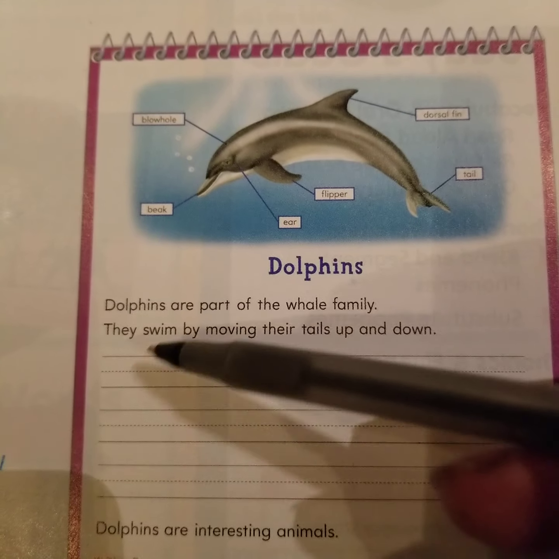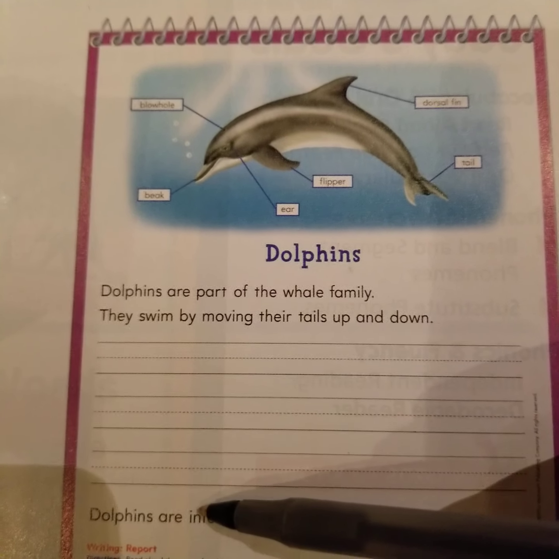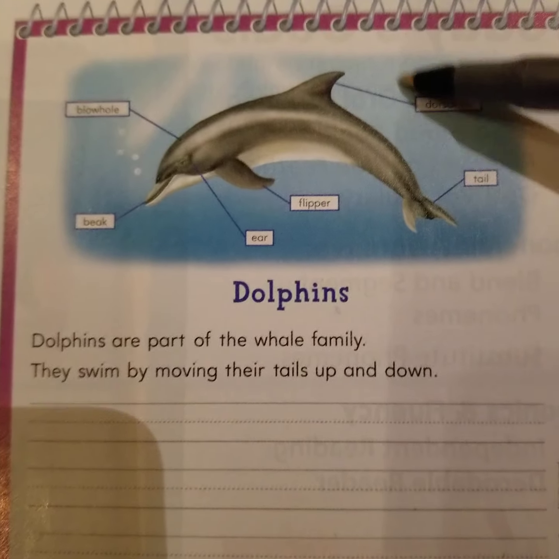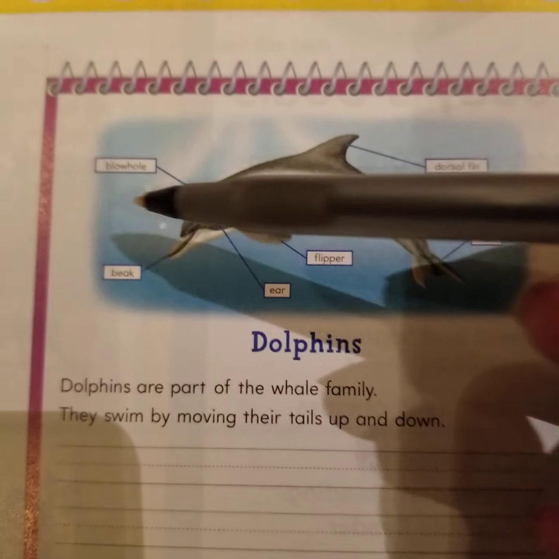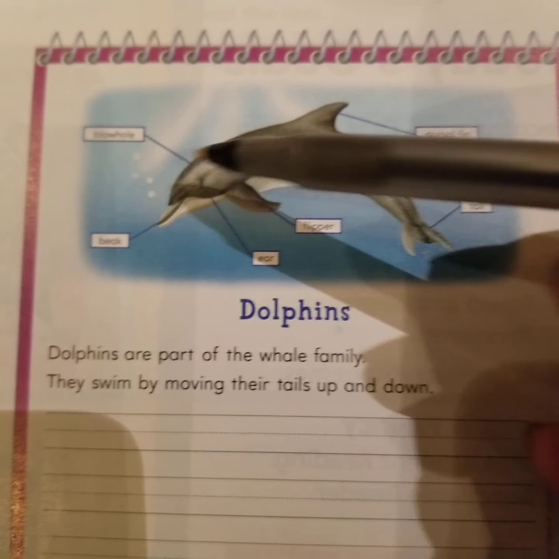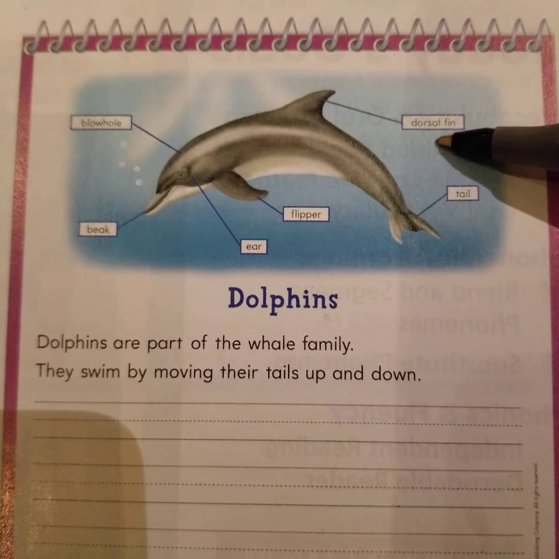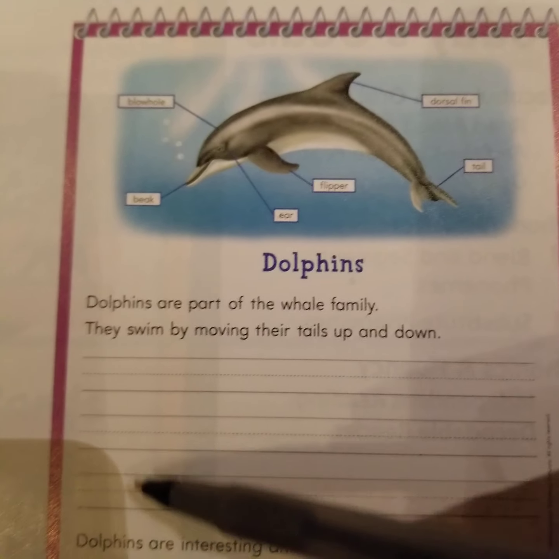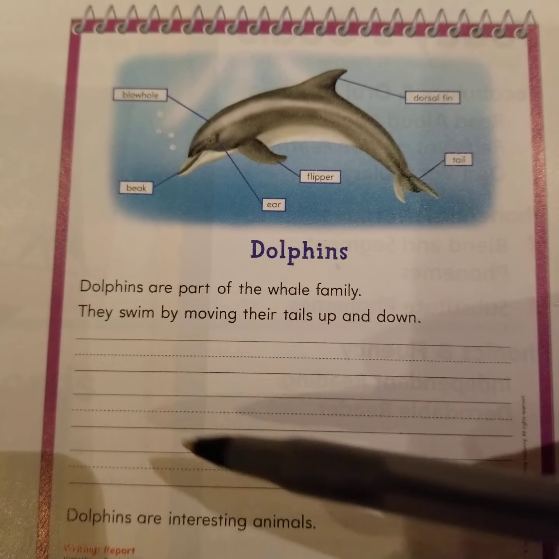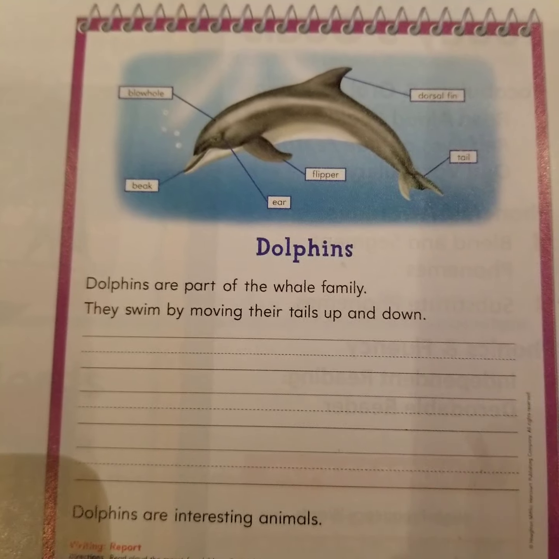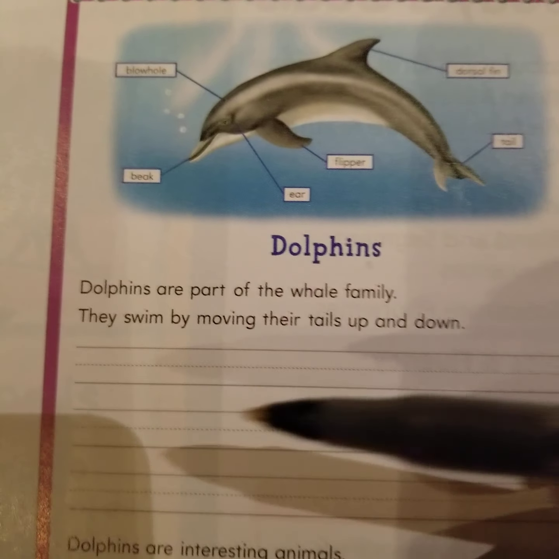Now, you're going to give me three more facts dealing with the diagram. What does the blowhole do? How about the dorsal fin? What does that do? The tail. Pick three more parts and tell me on a separate piece of paper what those parts help the dolphin do.